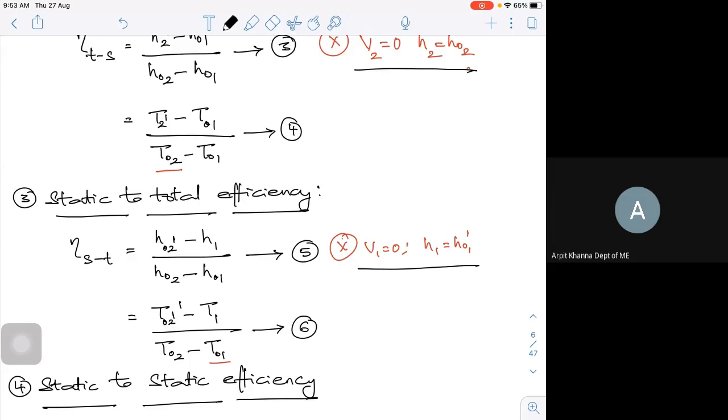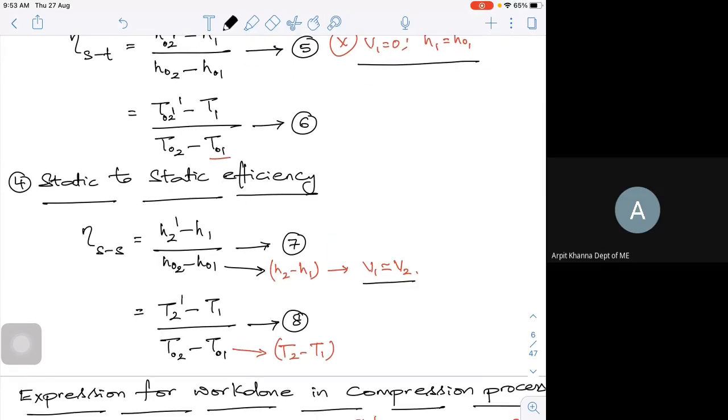Now I have another condition where V1 and V2 are 0, or V1 is equal to V2. For example, fluid is entering at 2 meters per second and exiting at 2 meters per second. That is one condition. Or I have both V1 equal to 0 and V2 equal to 0. Both conditions are satisfied. In that case, I am left with only static quantities.